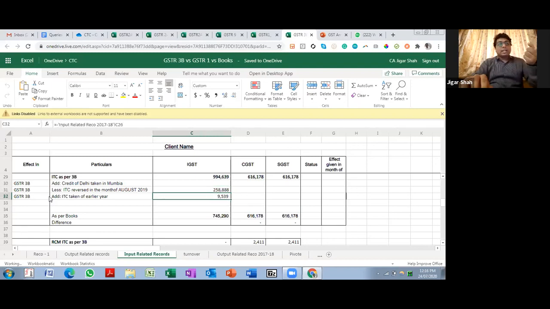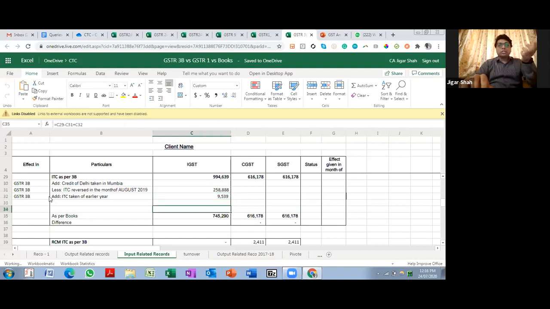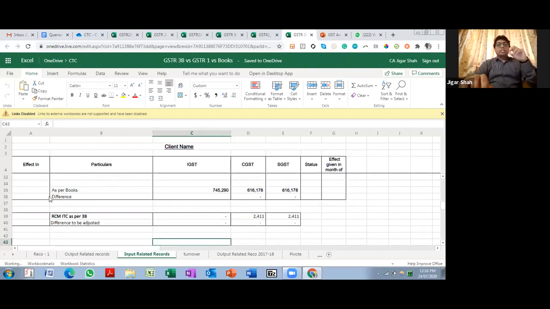And if there is an ITC which is of an earlier year, so let us say the ITC in 3B was of 1718, then that figure is disclosed over here, and ultimately I will reconcile it with as per books. So once again, three facets. Once again, everything should come as per books. Your books figure should be correct, and you need to align your 3B figures and accordingly disclose them in your GSTR 9 and 9C.